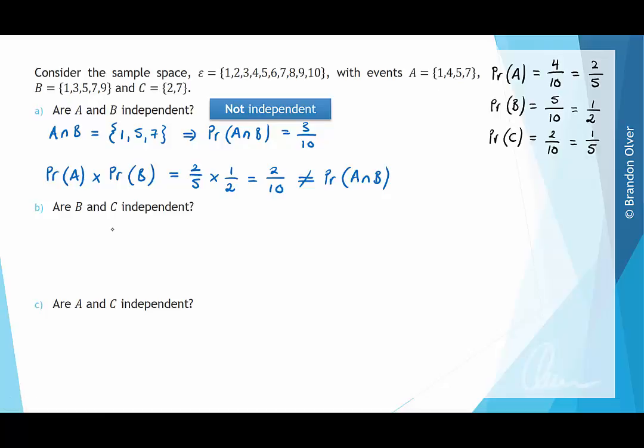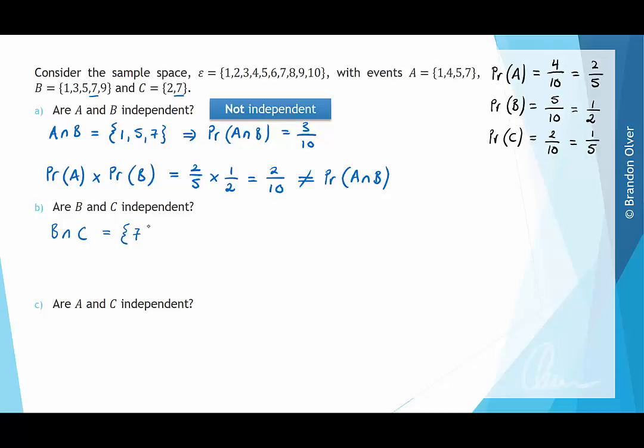For part B, we're going to see if events B and C are independent. We're going to do the same thing as we did in part A, and look at the elements in B intersecting C, and that is equal to the list of. Inspecting the two sets, we can see that only 7 is common to both of them.